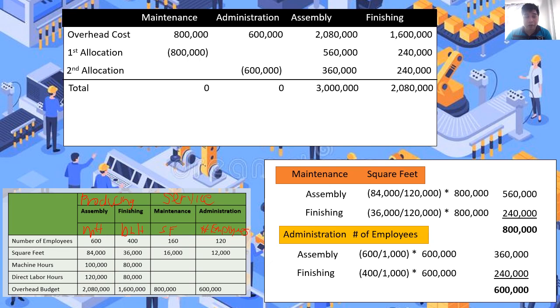So, ano ba yung machine hours natin dyan? So, sabi daw dyan, the estimated machine hours for assembly department is 100,000 machine hours, diba? So, divided natin dun sa 100,000 machine hours for the assembly department. So, for the finishing department, the appropriate cost driver, as we analyzed earlier, we have the direct labor hours. So, the direct labor hours related to finishing department is 80,000 direct labor hours. So, from here, we can already determine the predetermined overhead rate applicable for assembly department and finishing department.